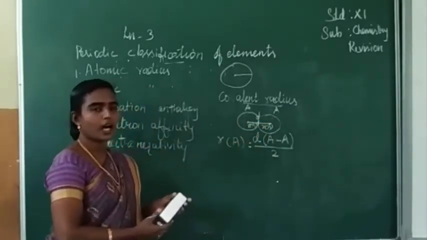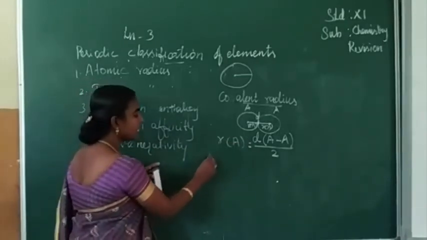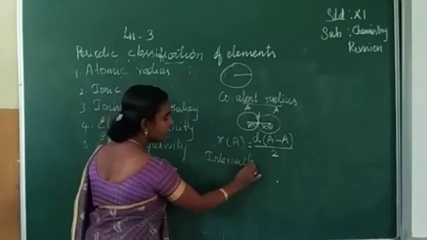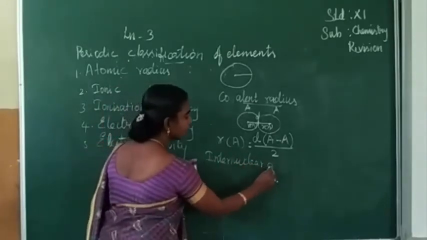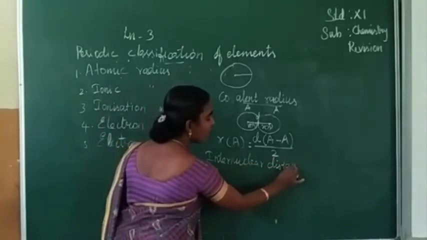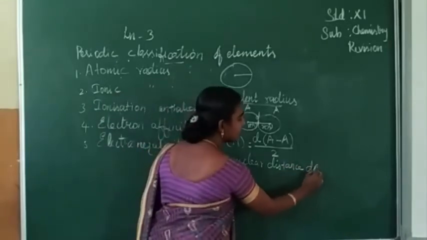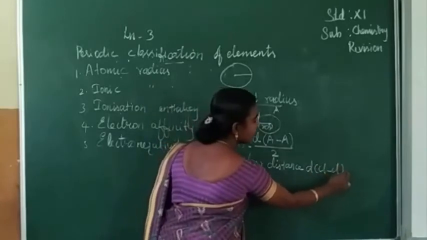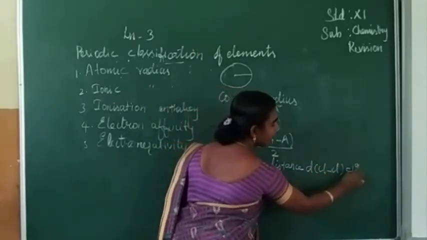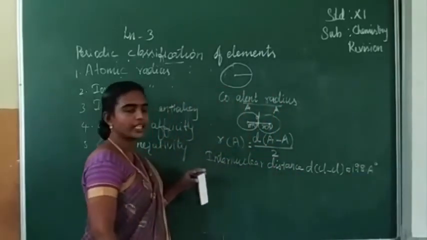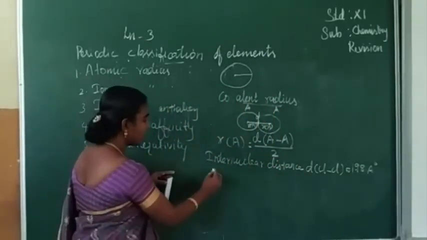The question is: the internuclear distance of the chlorine molecule, DClCl, is given as 1.98 angstrom. You have to calculate the radius of the chlorine atom.